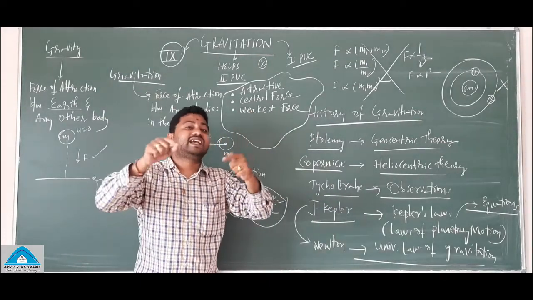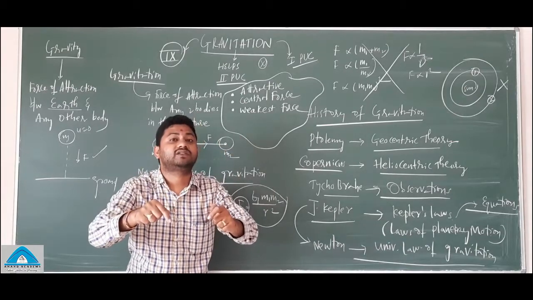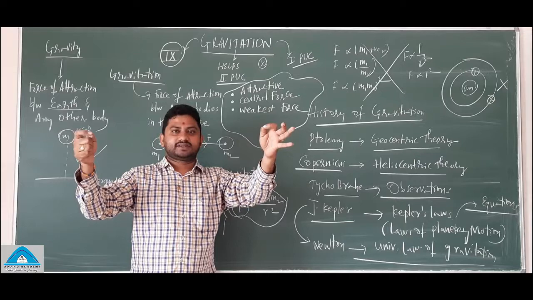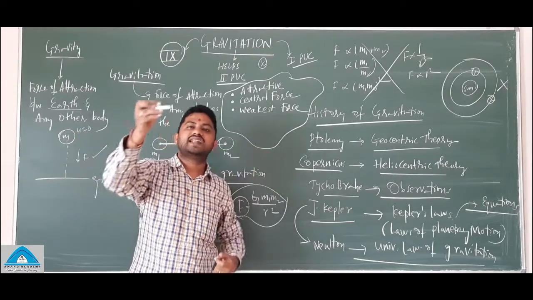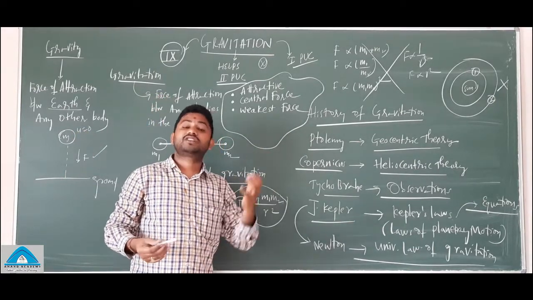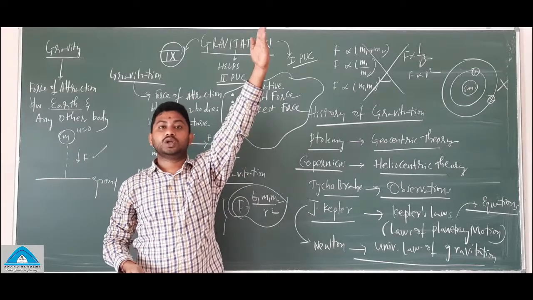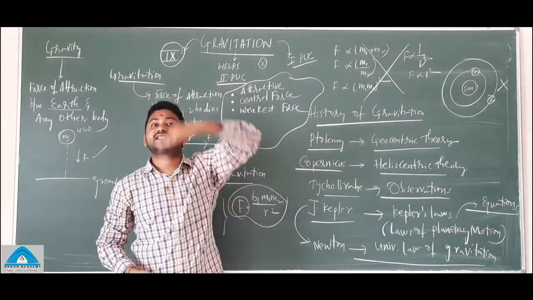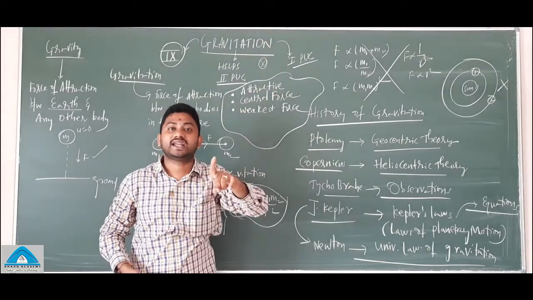There is a gravitational force that exists between two bodies: between the earth and this chalk piece, between the earth and the moon, between the earth and the sun, between the earth and a star.